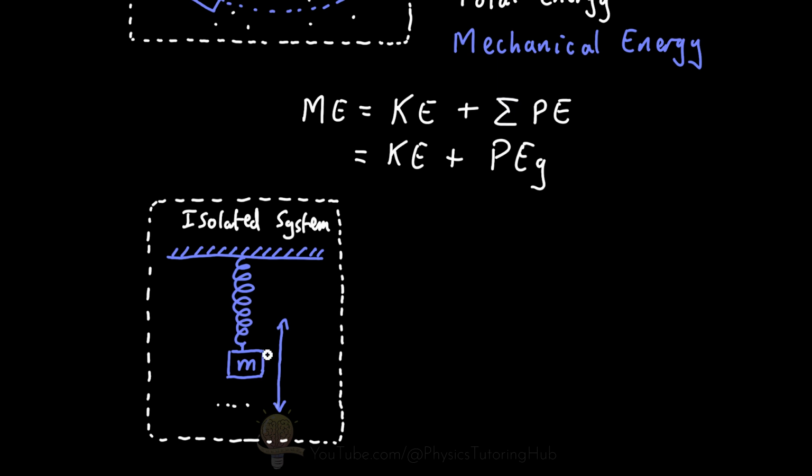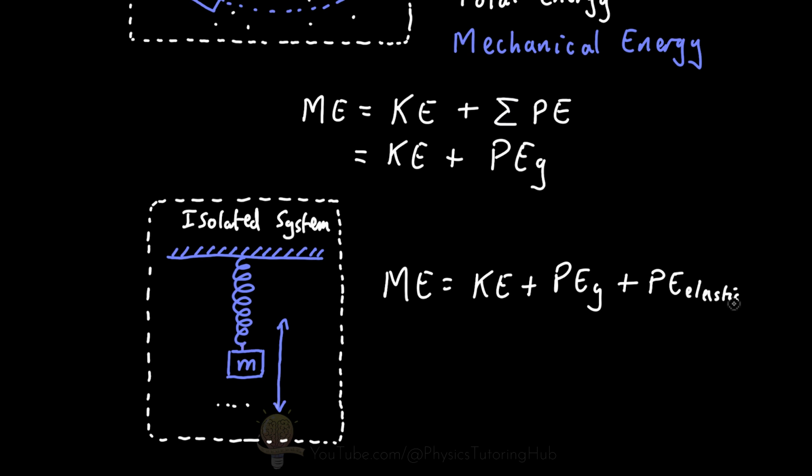And this will also contribute to the total energy of the system, the mechanical energy. So in this case, the mechanical energy will equal the kinetic energy in the system plus the gravitational potential energy plus the elastic potential energy. In other words, the stored energy in the spring.